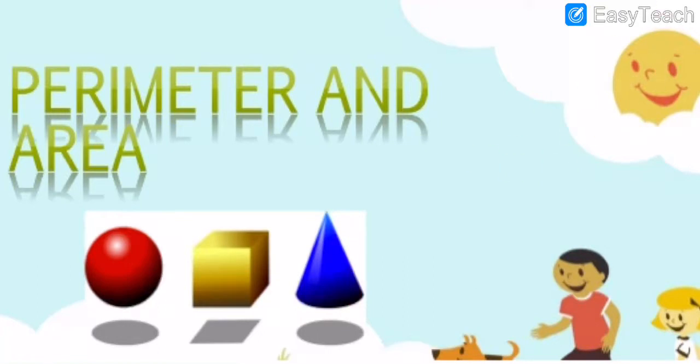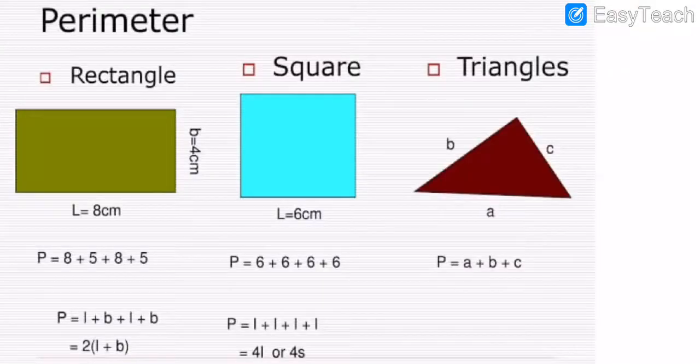Now today first of all we are going to learn to find the area, and different kinds of other questions we are going to learn today. Here first is the perimeter example with answer.